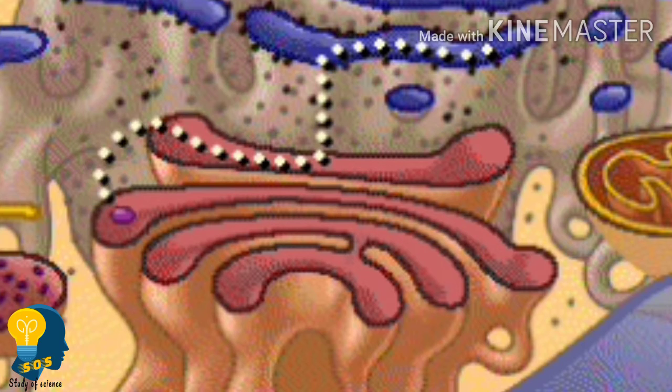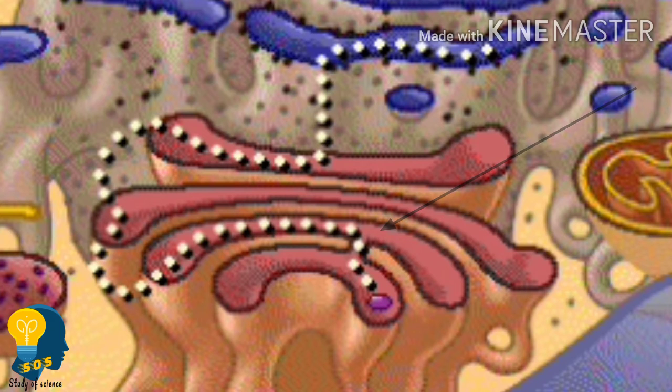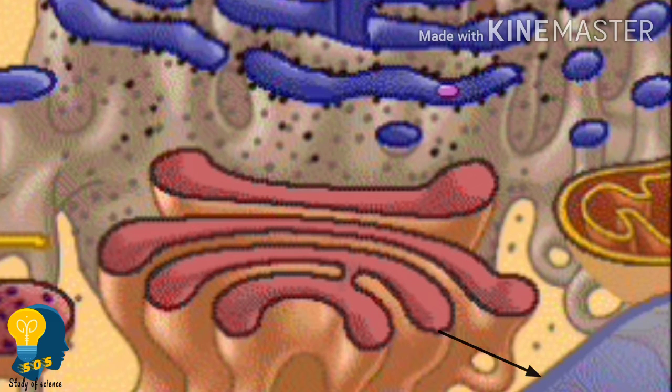And it modifies and packs. Where? Inside the Golgi complex. Clear, right? Where does it modify? It modifies inside the Golgi apparatus. Now, the modified substance is sent towards the trans phase, that is towards the plasma membrane. Clear?